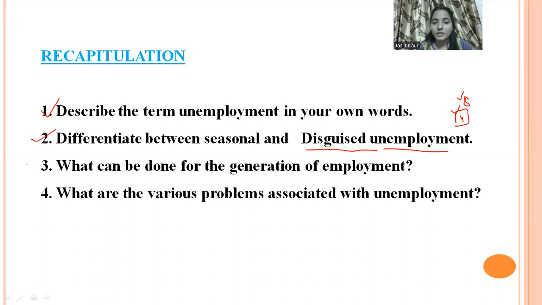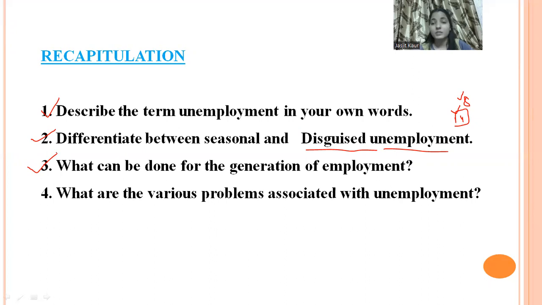Now what can be done for the generation of employment? We can launch different schemes. Yes, very good. We can give them educational and vocational training, or we can provide them loans so that they can start their own business. The last question is, what are the various problems associated with unemployment?